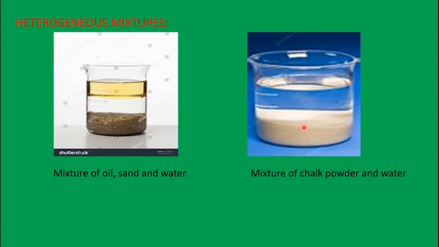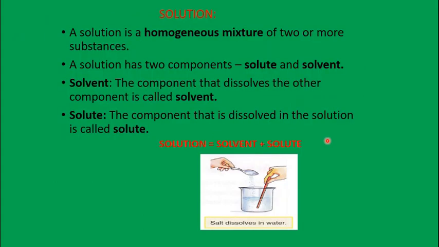And here is another example, a mixture of chalk powder and water. When you powder chalk and put it in water, you get two distinct physical layers. The water is in the upper layer and the chalk powder has settled down. So this is also an example of a heterogeneous mixture.